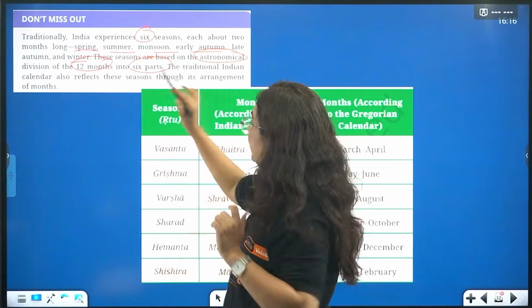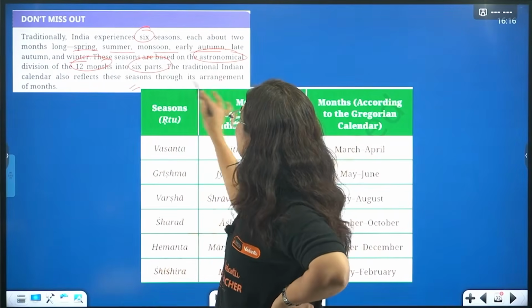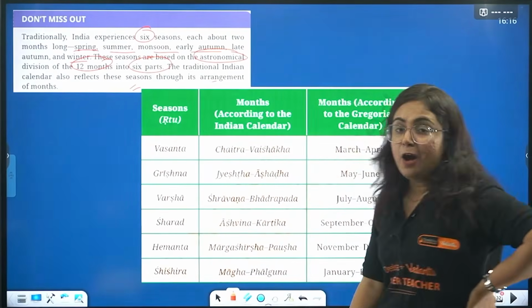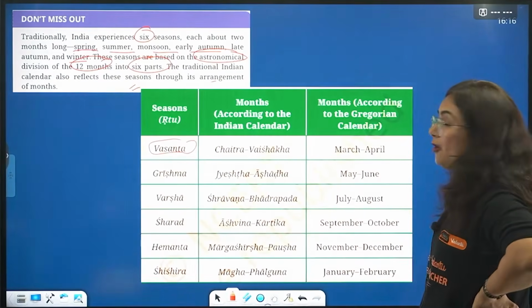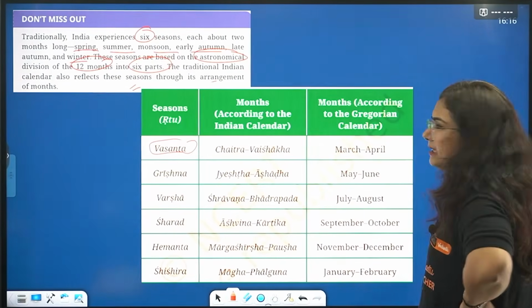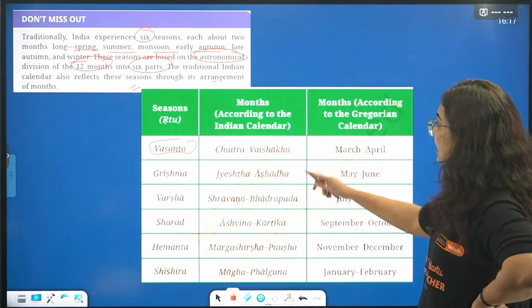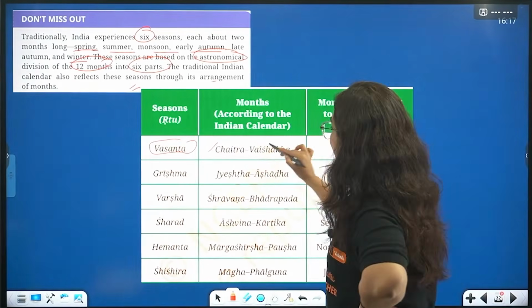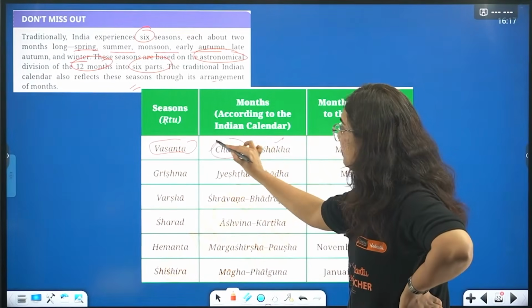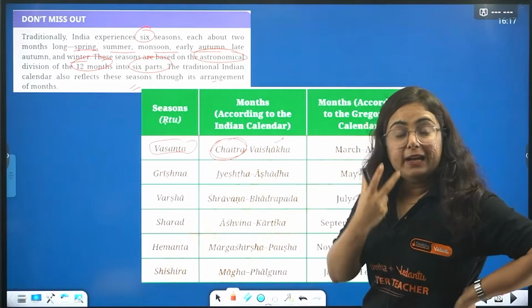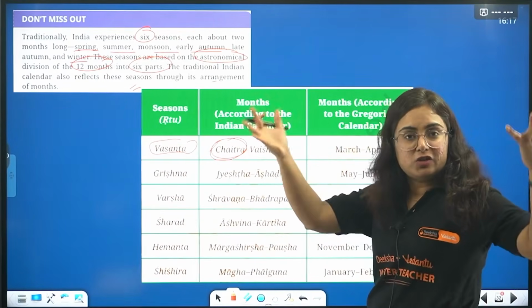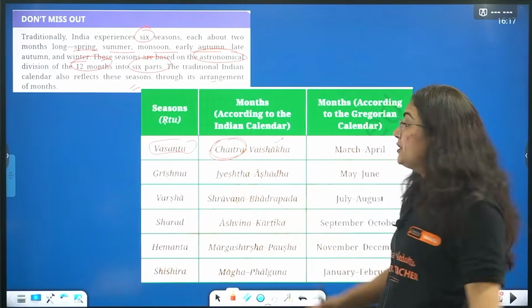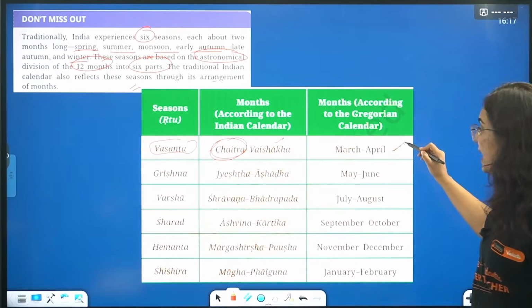The traditional Indian calendar also reflects these seasons through its arrangement of month. Like, for example, it is season of Vasant, right? It is season of Vasant basically, summer season. Okay, Chaitra and Vaishak are the 2 months. Chaitra and Vaishak. You know that Chaitra is particular month from wherever Hindu calendar starts. You will see that the Hindu New Year is not 1st of January, obviously. So Chaitra and Vaishak in the month of March and April.